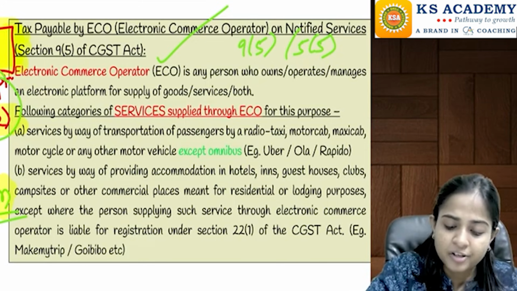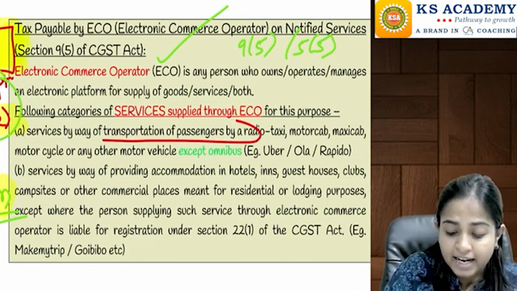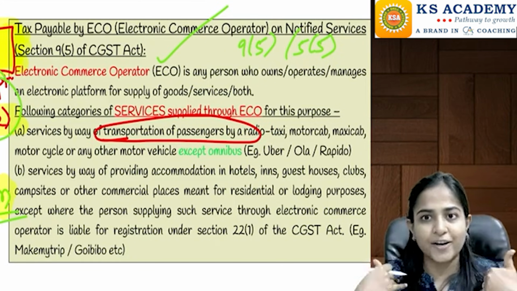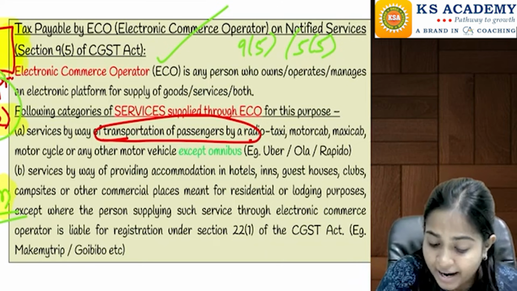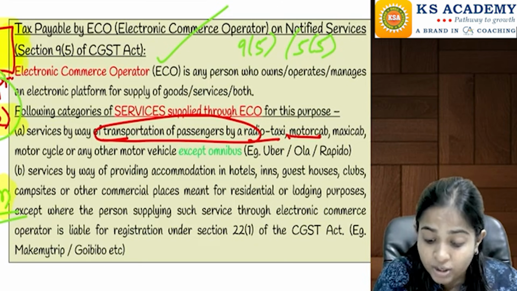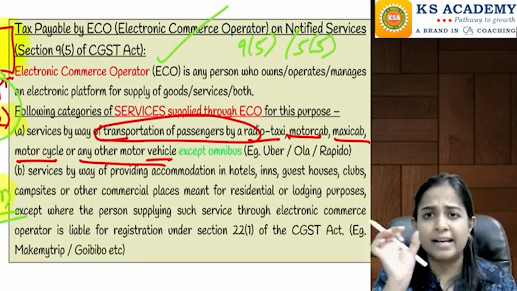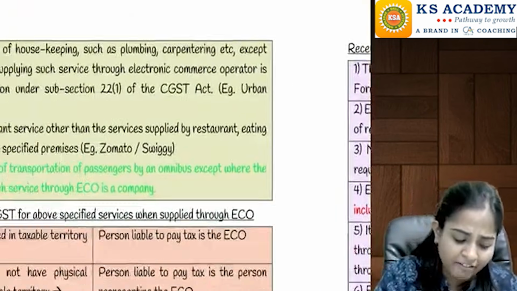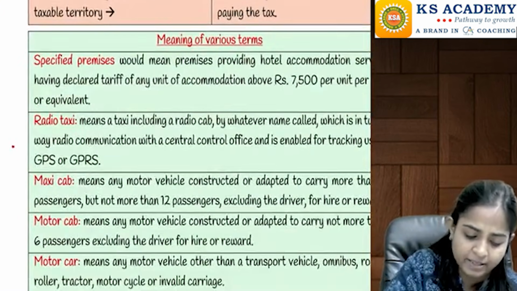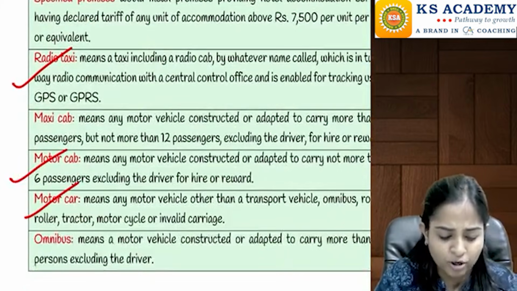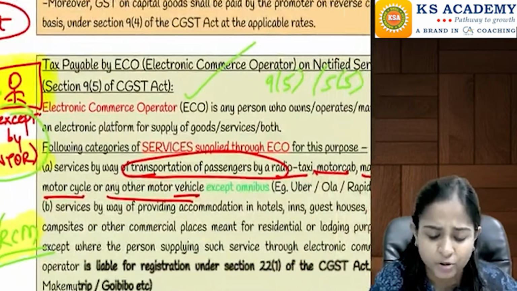The first service they are discussing here is transportation of passengers: transportation of passengers by a radio taxi, by a motor cab, by a maxi cab, by a motorcycle, or any other motor vehicle. The definition of each term I have mentioned here for your quick reference. What is a radio taxi, what is a motor cab, motor car, etc. You can just read that.